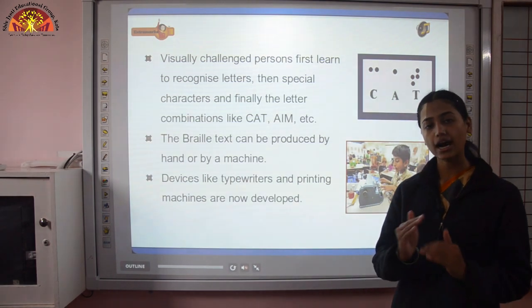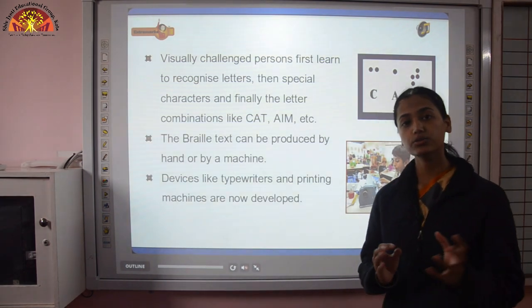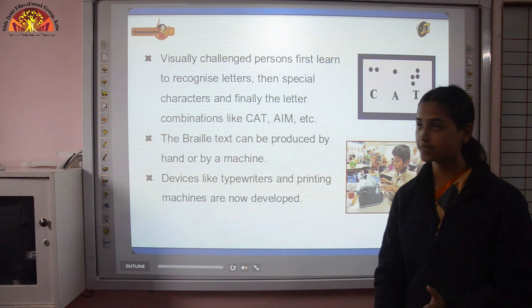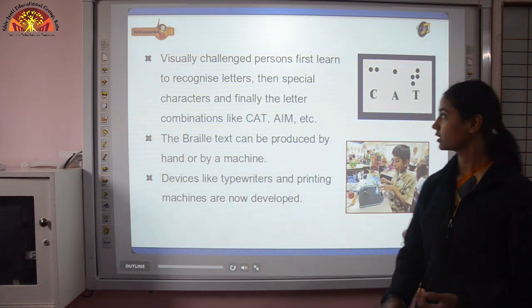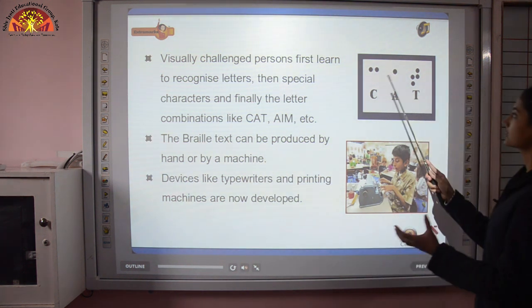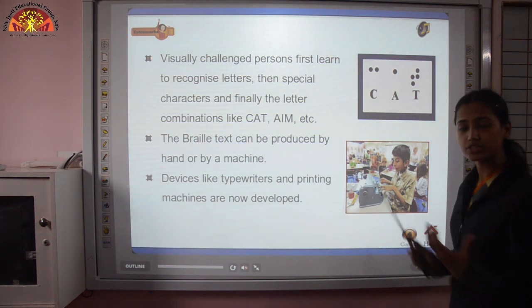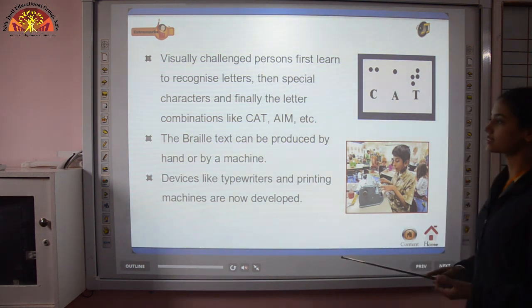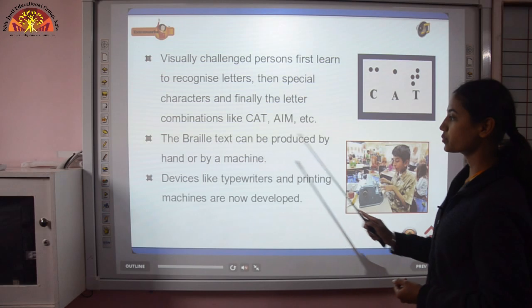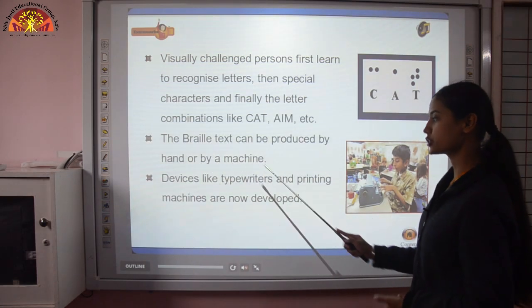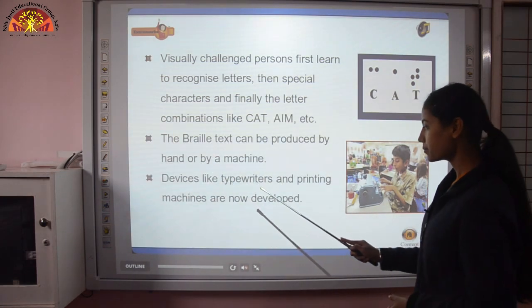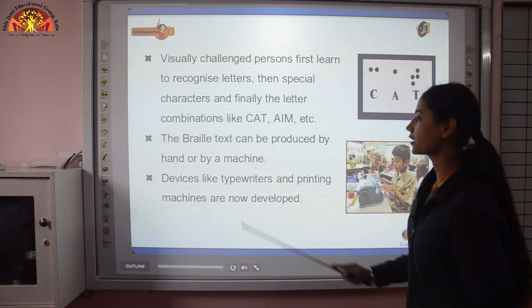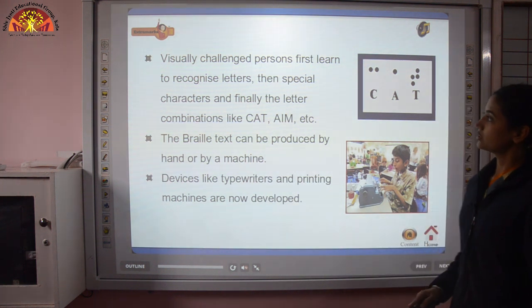Then in your higher classes, as you grew, you started to learn complete sentences. So the same happens with them. The difference is the system which they use is different. They use the Braille system. The Braille text can be produced by hand or by a machine. Devices like typewriters and printing machines are now developed.